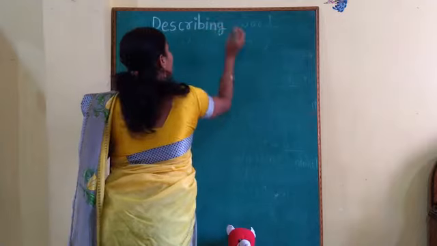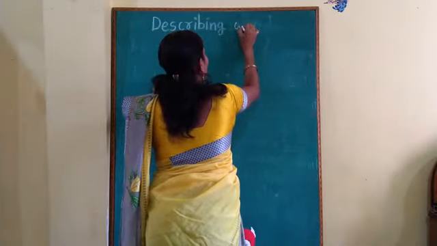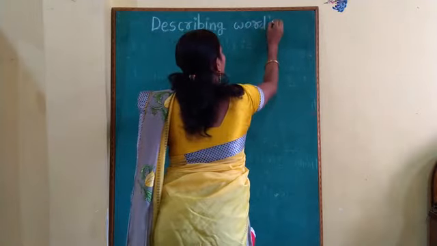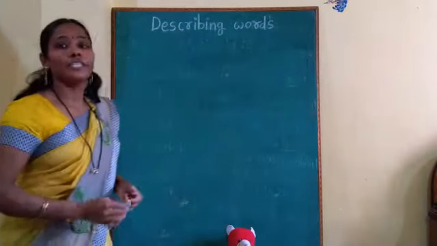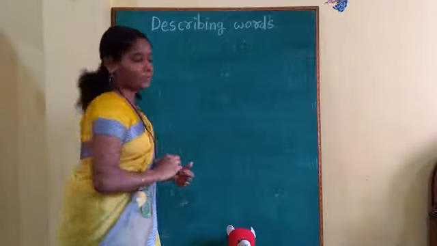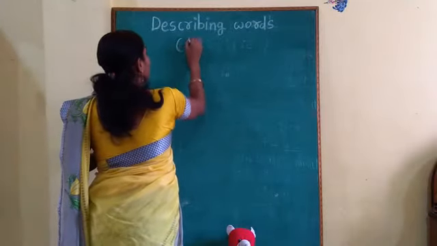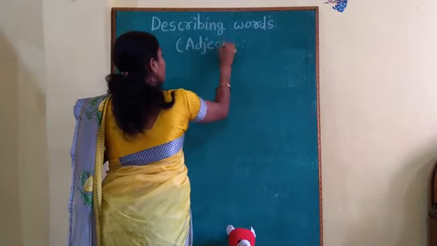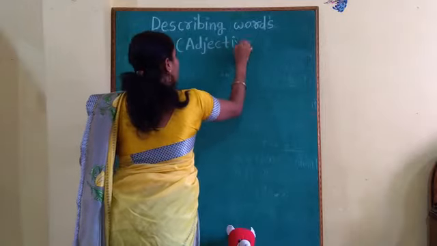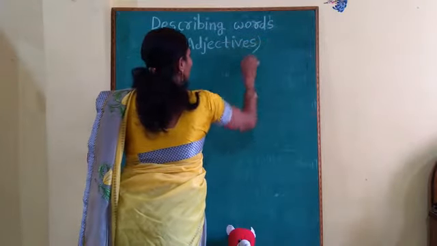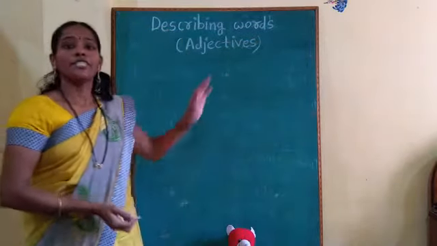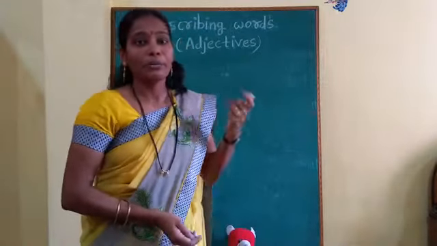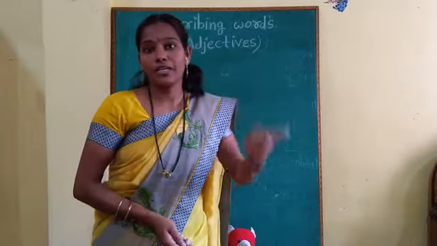D-E-S-C-R-I-B-I-N-G. Describing word, W-O-R-D. Yes. And what is the other name for describing word? Correct. Adjectives. A-D-J-E-C-T-I-V-E-S. My dear friends, adjectives or describing words are very important while speaking because they make our speech effective.